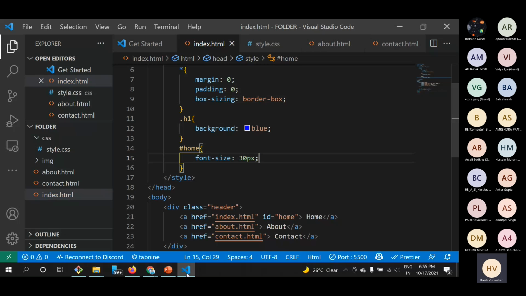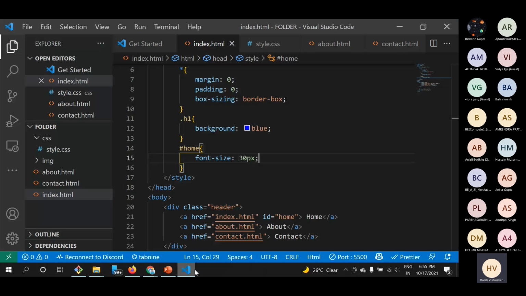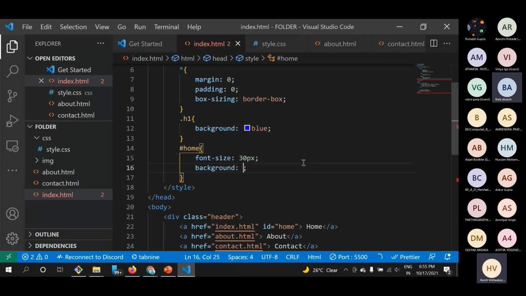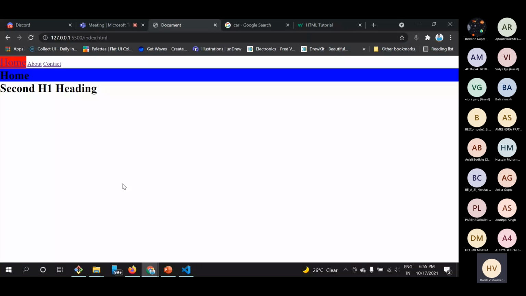You can see that the font size of this element has increased. And I can change anything, like if I want to change the background of it, I can change it to red as well, or anything I want. Okay, so this is selecting elements.